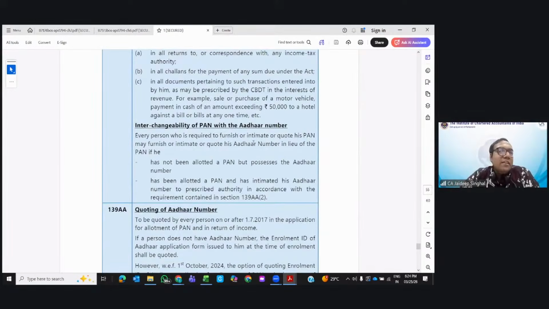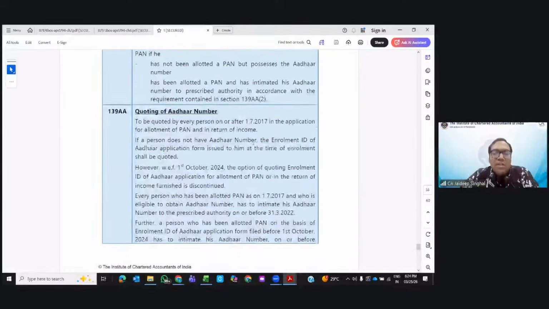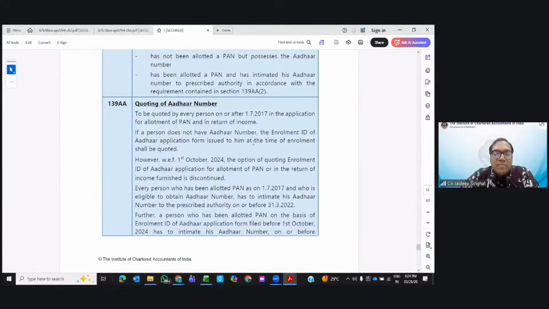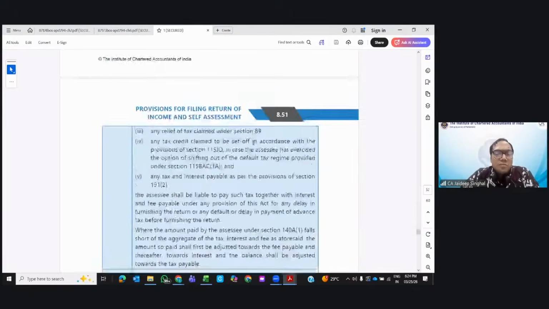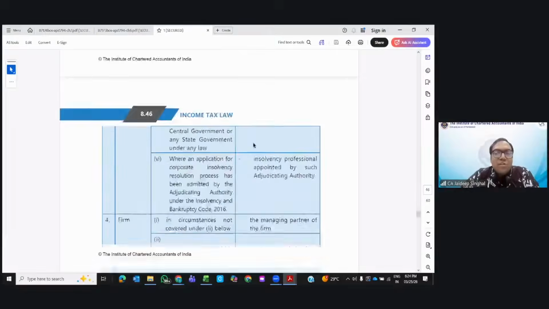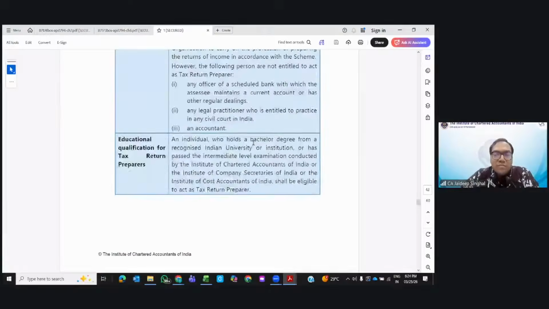Interchangeability of PAN with Aadhaar has been there. Quoting of Aadhaar number: you need to have the Aadhaar linked with PAN and all those things. You can just quickly study it. There is one more important thing which is not given in the summary, that is when you need to mention the PAN number.